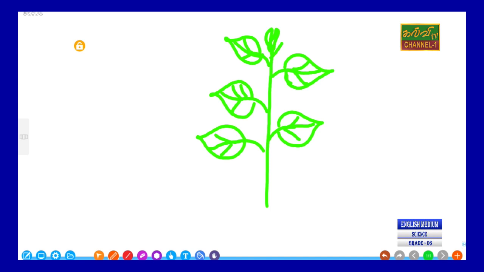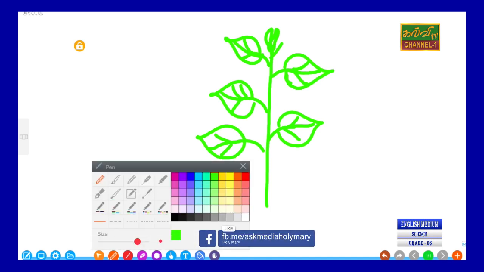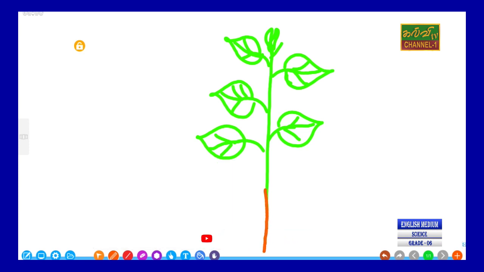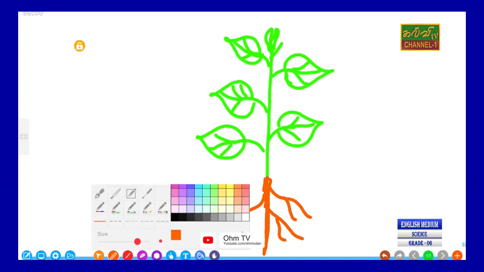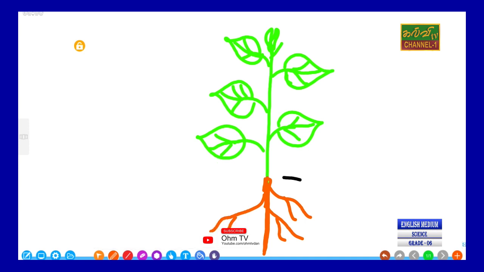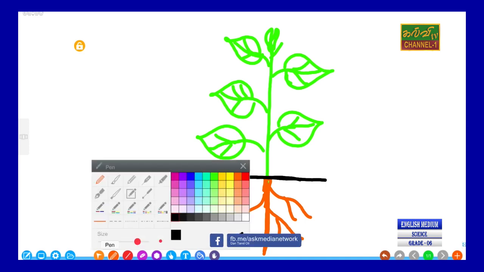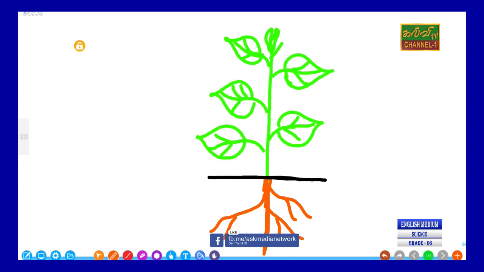Anyway, this is a plant. Any plant has roots. So we will draw roots. If it is a dicot plant, a tap root is there. Some plants have fibrous roots. We don't study that kind of root now, we will study it later. But here, this is the plant. Say the substances needed: carbon dioxide.